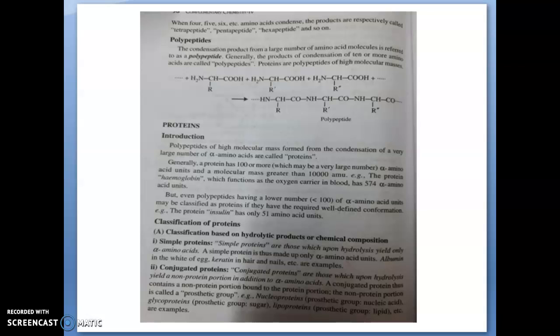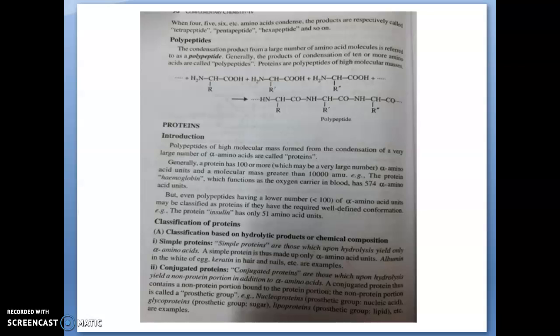Next one is the conjugated protein. A conjugated protein on hydrolysis yields a non-protein portion in addition to alpha amino acids. So the first classification is based on hydrolytic product or chemical composition. First one is simple protein, second one is conjugated protein.